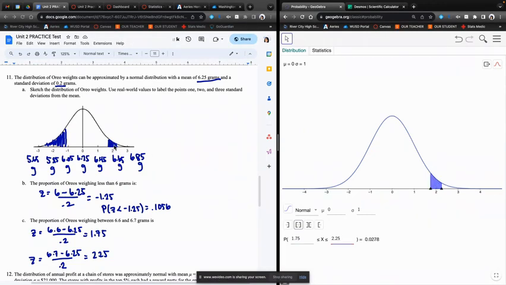This matches what our picture looks like, and that proportion is going to be 0.0278. So we want to find the probability that z is between 1.75 and 2.25, which is 0.0278. So to answer in context, the proportion of Oreos that weigh between 6.6 and 6.7 grams is 0.0278.